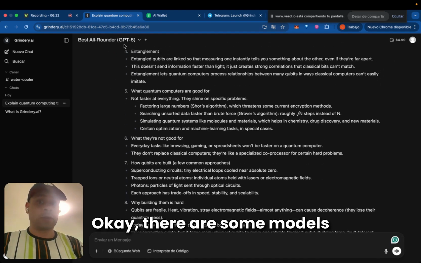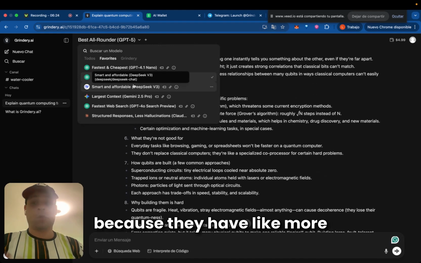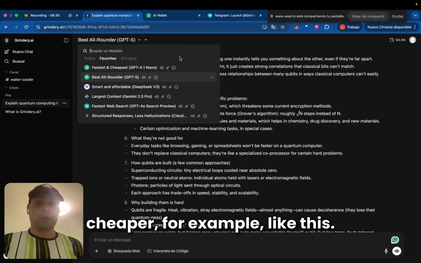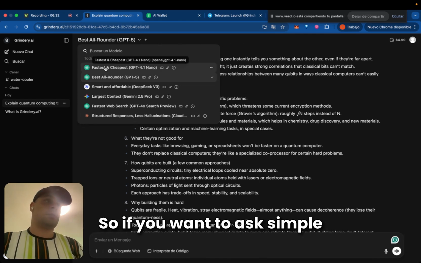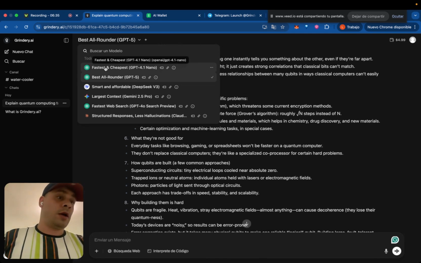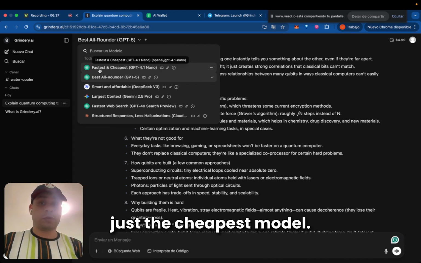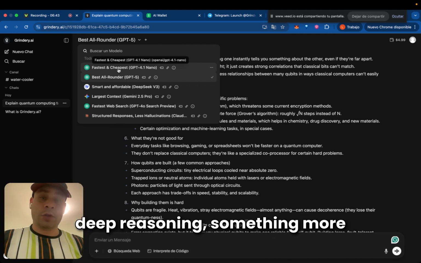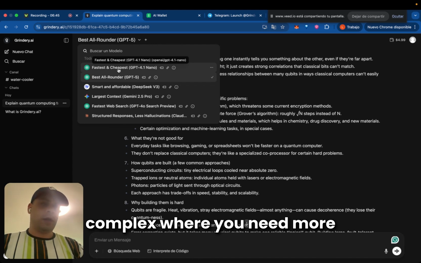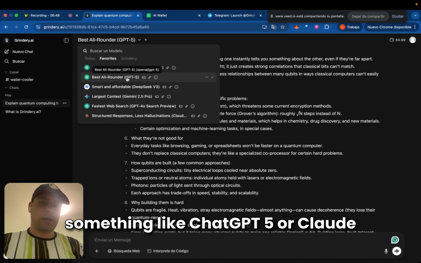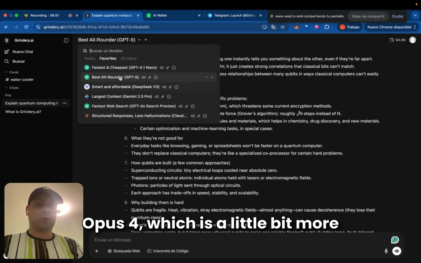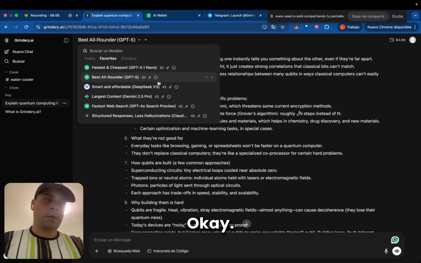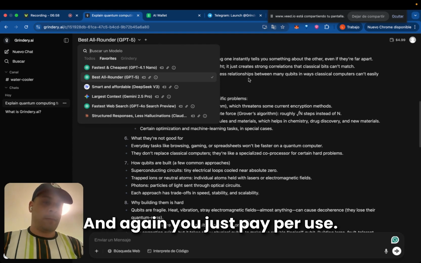Okay, there are some models that are more expensive because they have more tokens or more reasoning, and we have also models that are cheaper. For example, like this. So if you want to ask simple questions without too much information and too much reasoning, you can use just the cheapest model. Okay. And if you want something with more deep reasoning, something more complex where you need more intelligence, you can choose something like ChatGPT 5 or Claude Opus 4, which is a little bit more expensive, but the output will be much better. Okay? And again, you just pay per use.